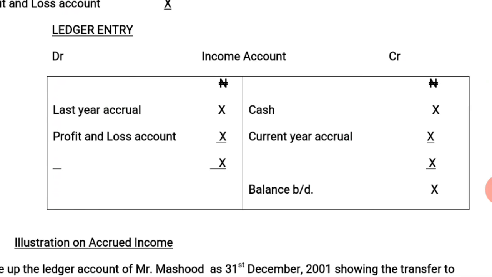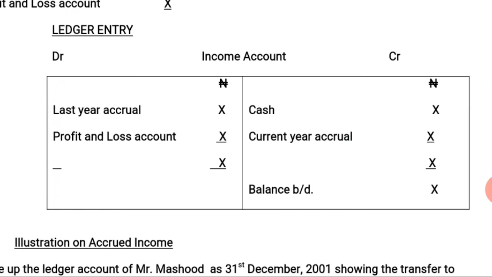Then on the credit side, we have the total amount, the total cash that has been received during the year on such income. Since the amount is received as income, the cash book will be debited. Therefore, the income account will be credited. So cash is credited to the income account.